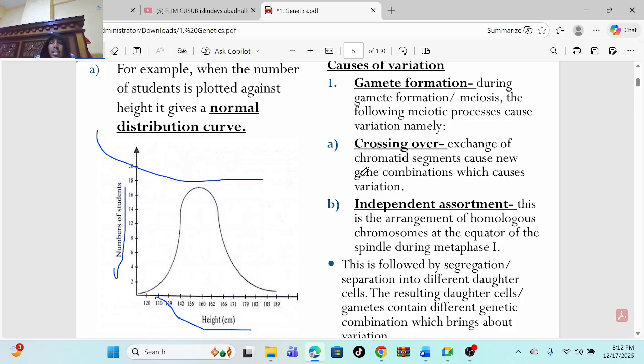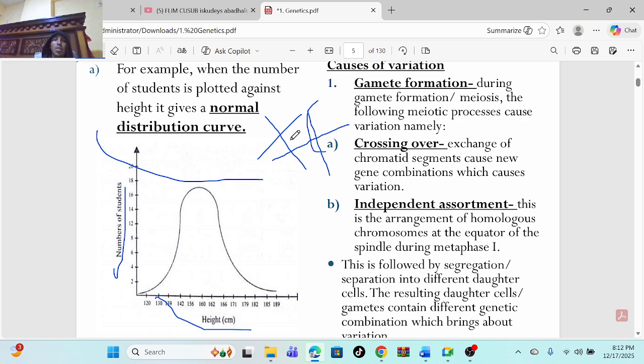Let me give you the example of crossing over. Sometimes during meiosis one, kuna hii kitu tulipita. So these are chromosomes of one parent and chromosomes of the other parent. They cross over, and the moment they cross over, they interchange the characteristics, and then mtoto anapatikana ambaye kuna characteristic ya huyu na kuna characteristic ya huyu. So inapatikana mtoto ambaye akona some part of this characteristic and some part of the other parent's characteristic. That's known as crossing over.